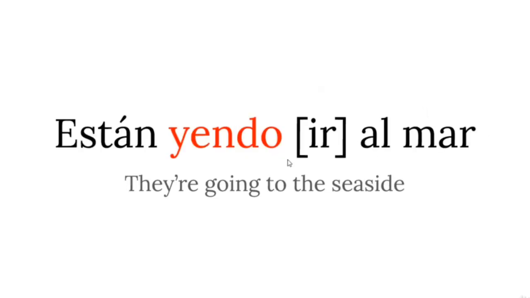Another irregularity, verbo ir. So ir is in itself a suffix. You take away ir and you add yendo, but again, as it happens for the verb leer, you don't write yendo with a normal I, you write it with a Y. So, yendo. Están yendo al mar. They are going to the seaside.